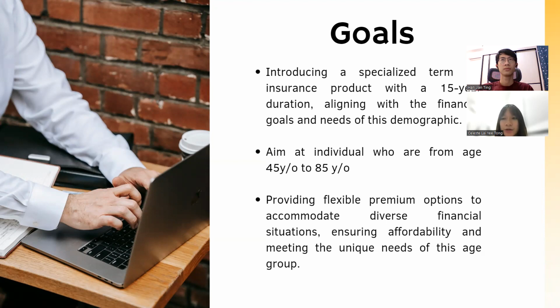According to Investopedia, if you are the sole breadwinner for your family, you may want to consider taking out a life insurance policy. Hence, we are here to introduce to you a specialized term life insurance product with a 15-year duration, aligned with the financial goals and needs of this demographic. In this simulation, we are aiming at individuals from age 45 to 85 years old. This can provide flexible premium options to accommodate diverse financial situations, ensuring affordability and meeting the unique needs of this age.